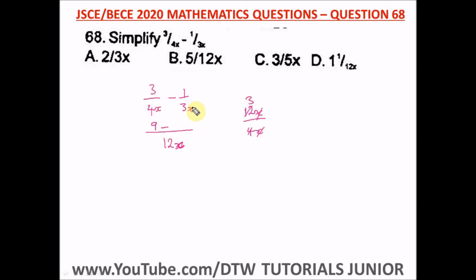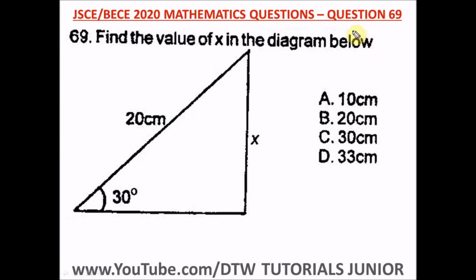Minus 3x into 12x. So we have this over 3x. This will cancel out. 3 here 1 and 3 here 4. So we have 4, and 4 times 1 is still 4. And what is 9 minus 4? 9 minus 4 is 5 over 12x. So this is our answer, 5 over 12x. And our right option here is option B. Question 69 of the Junior WAEC 2020 Mathematics Past Question.